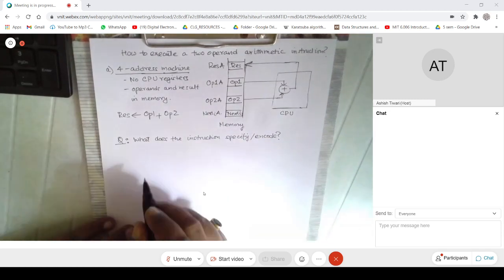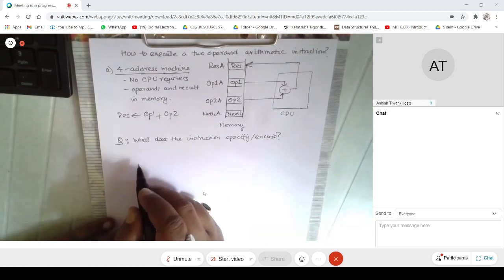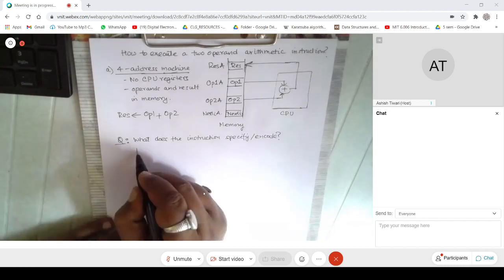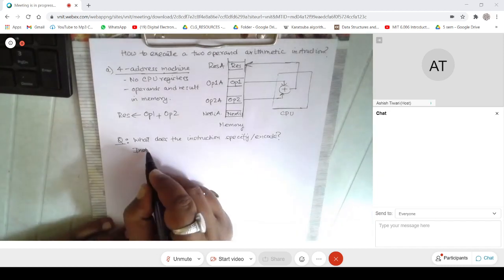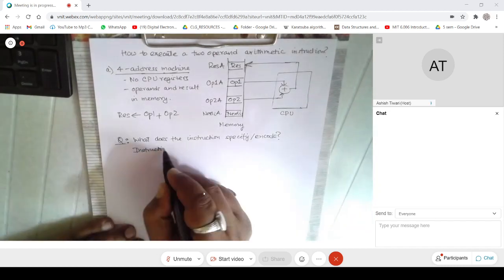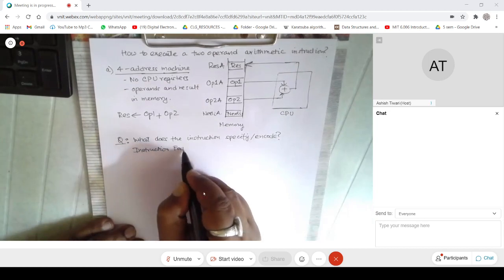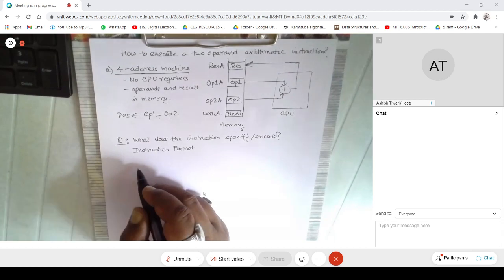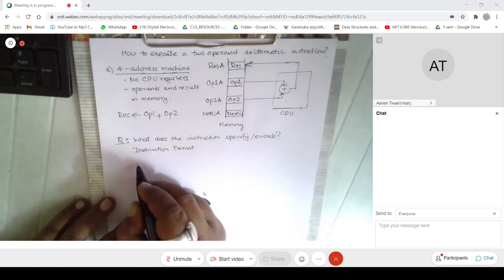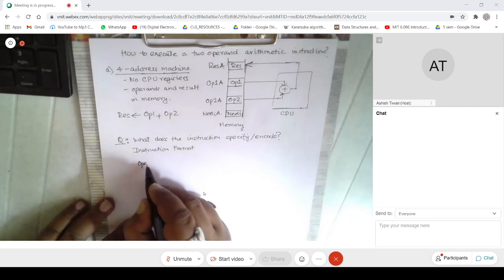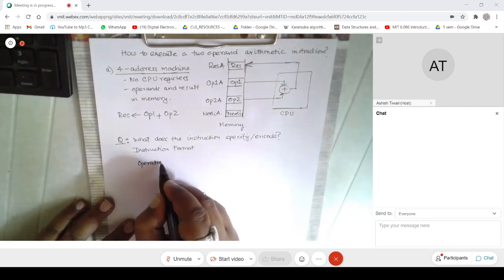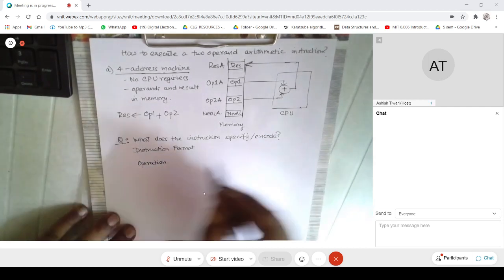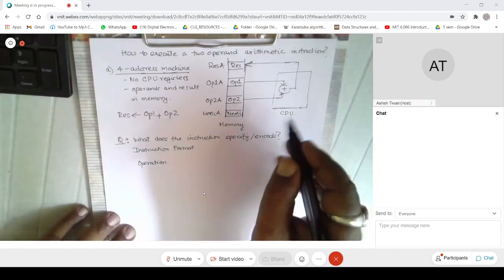If you look at the instruction format, it needs to store the operation, which in our particular case is addition, right? So we are assuming that the instruction adds.